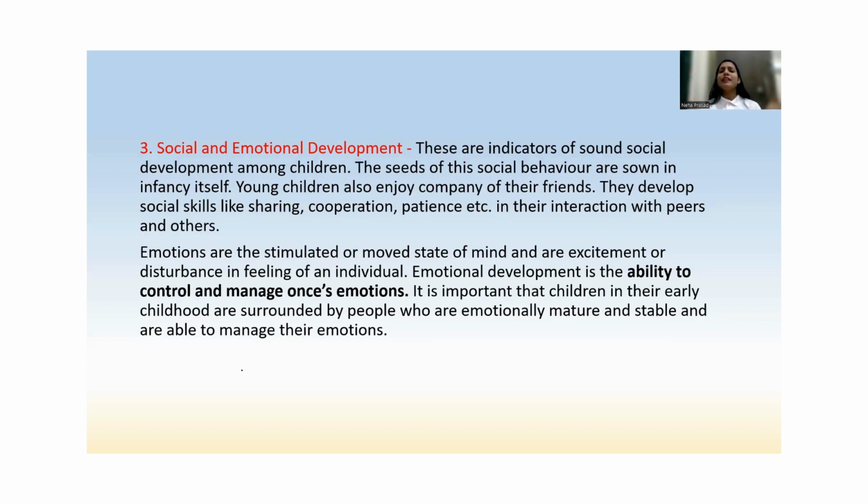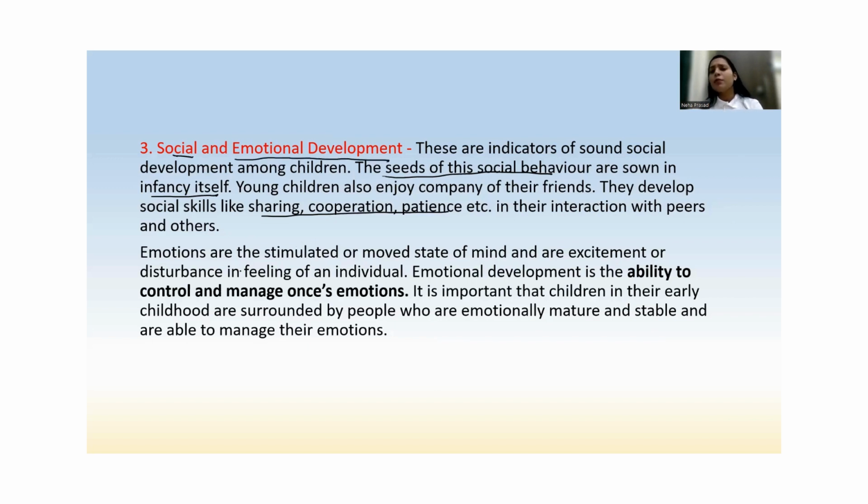So, these are the social skills which they learn. And if they have a very safe environment, the social skills which they learn will be very good. And if they have a very poor environment, they might not learn these social skills. Yes or no? So, for social development, we have understood that the seeds of social behavior are sown in infancy itself, like sharing, cooperation, patience, etc. Now, let us know about emotional development.